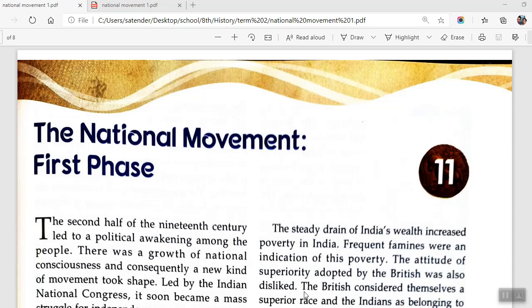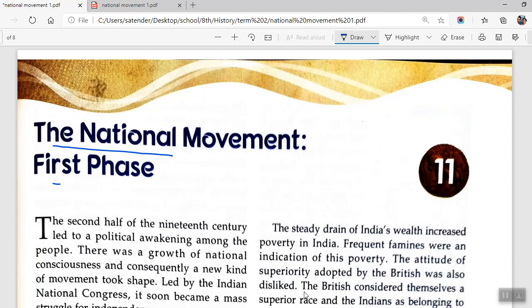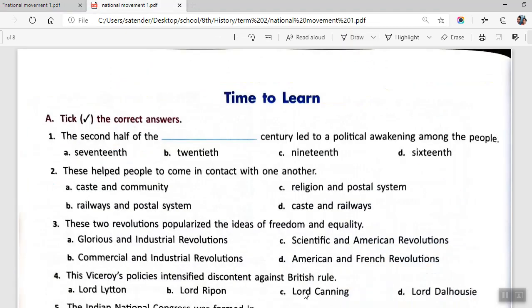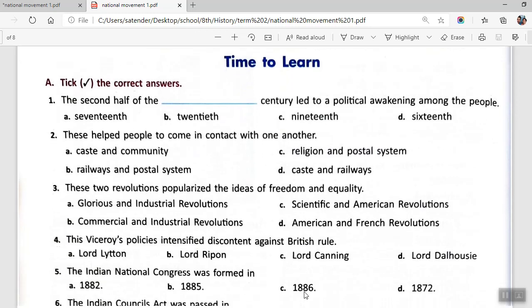Hello students, today we start with the question answers of the chapter The National Movement First Phase. So let's begin. Okay, the first question we have is take the correct answers, section A.